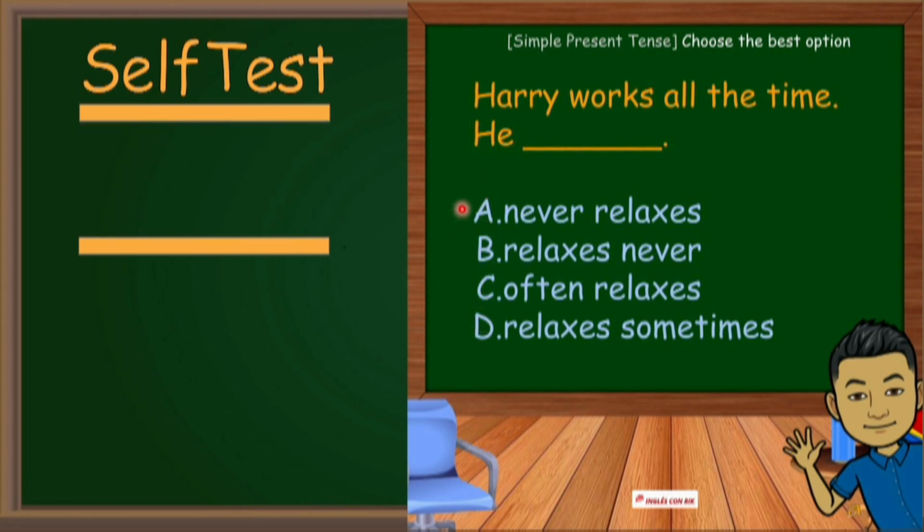Yes, the answer is A, never relaxes. Harry works all the time. He never relaxes. Remember that we have to write the adverb of frequency before the main verb, but after the verb to be.